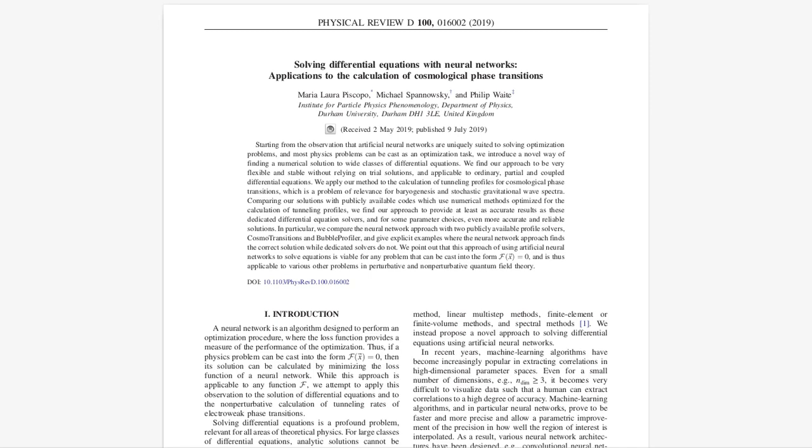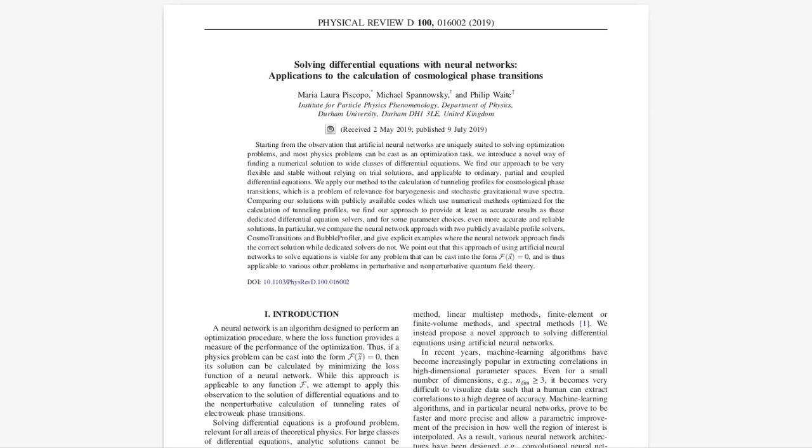The core idea lies in reframing the problem of solving differential equations as an optimization task. Neural networks excel at optimization, finding the best set of parameters to achieve a desired outcome. So by carefully crafting a loss function that incorporates the differential equation and its boundary conditions, the neural network can be trained to approximate the solution. This differs from traditional methods that often rely on trial solutions or complex numerical techniques. By incorporating boundary conditions directly into the loss function, the neural network approach offers greater flexibility and stability, potentially leading to more accurate and efficient solutions.